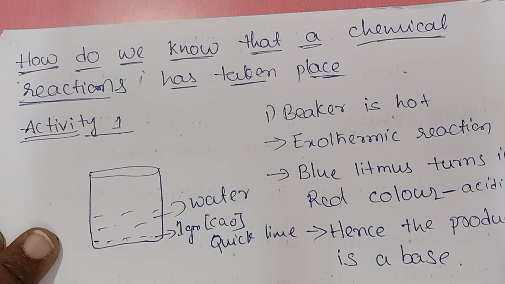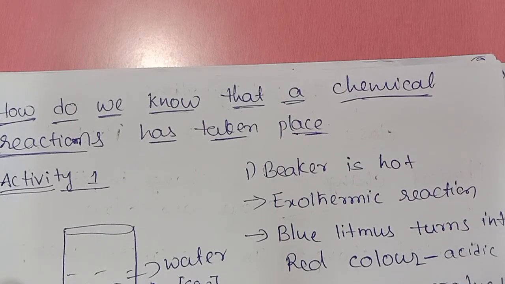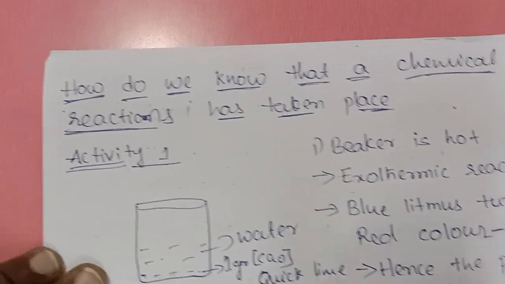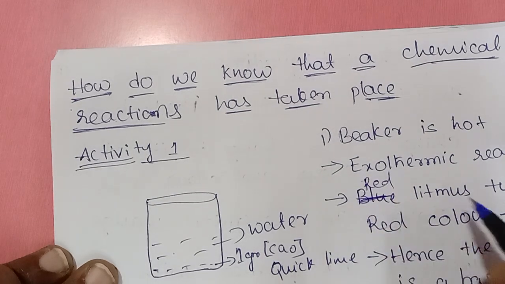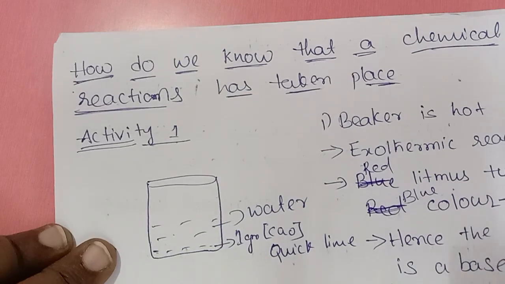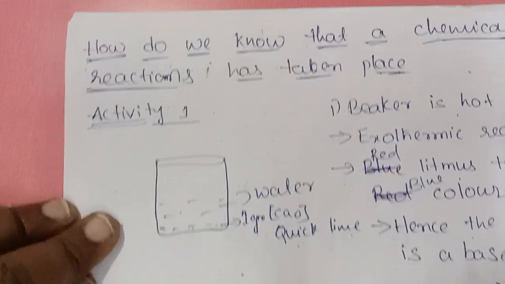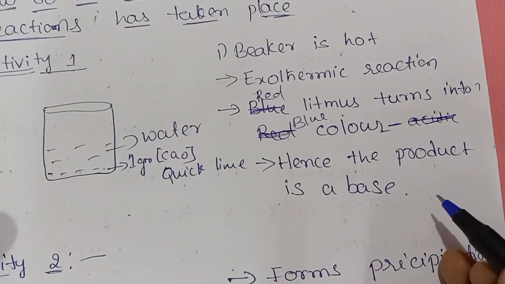Right, next, sorry, here blue litmus is not turning, red litmus paper is turning into blue. So it is basic nature, not acidic. Basic in nature. Hence the product is base.